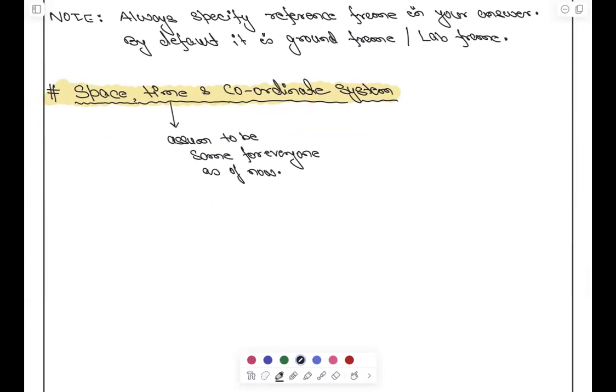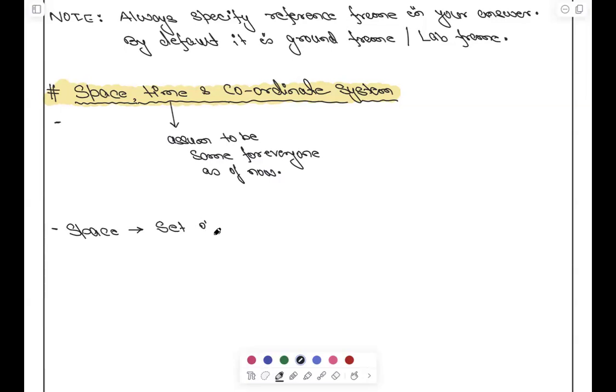नाउ टेल मी, व्हाट इज स्पेस? एनीवन वांट्स टू डिफाइन इट? व्हाट इज द स्पेस? Sir, region of the surrounding under the observation. They are basically coordinates, है ना?